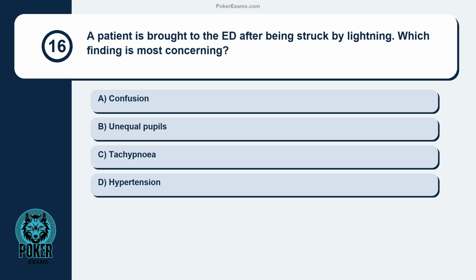Question 16. A patient is brought to the ED after being struck by lightning. Which finding is most concerning? Confusion, unequal pupils, tachypnea, hypertension.